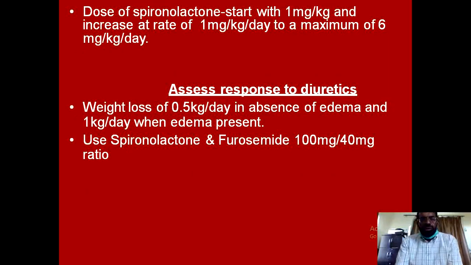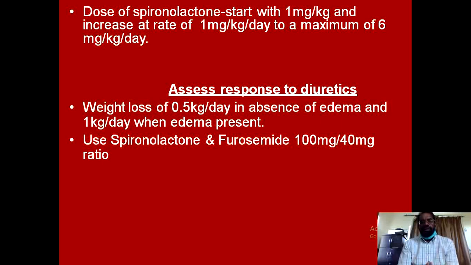The starting dose of spironolactone is usually 100 milligram daily or 1 milligram per kilogram, and it is not a very strong diuretic and it exerts its effect slowly. It will take about 2 to 3 days for maximum effect. So adjustment in the dose should only be made after 3 to 4 days, and the daily increment may again be 1 milligram per kilogram or 100 milligram, up to the maximum dose of 400 milligram daily.